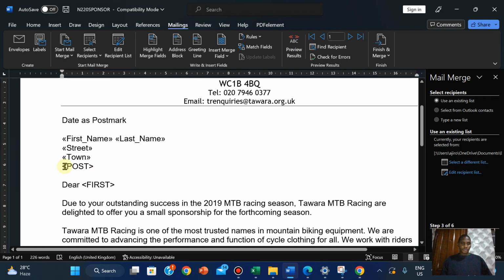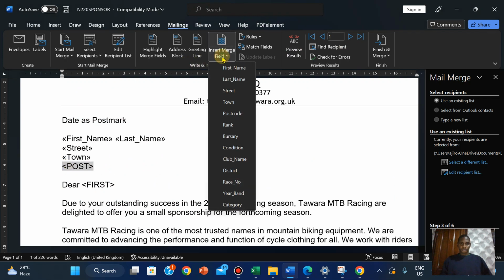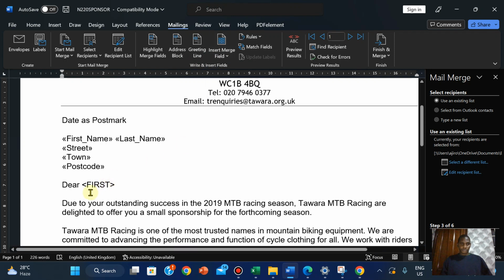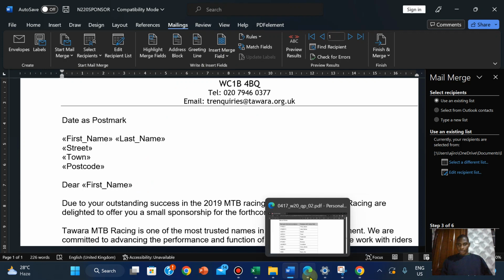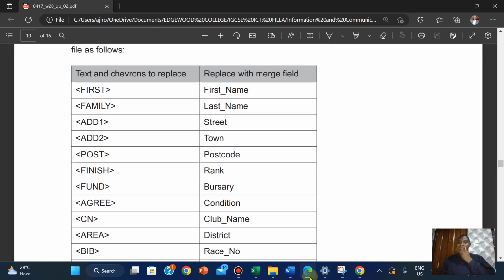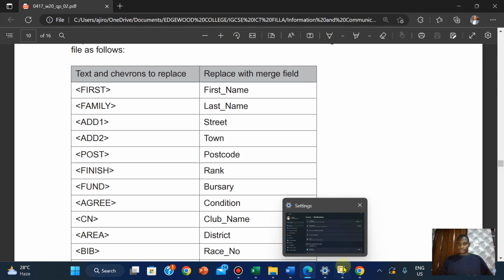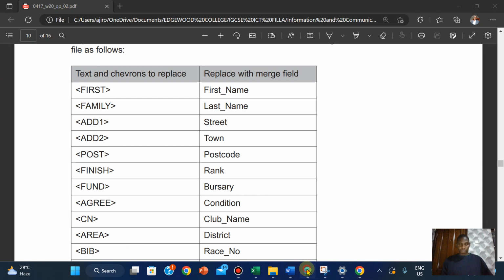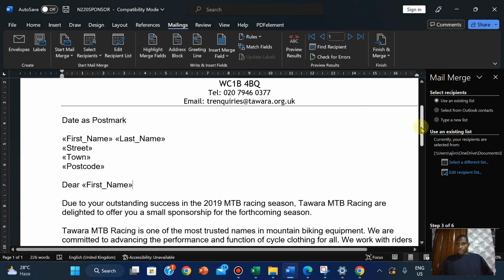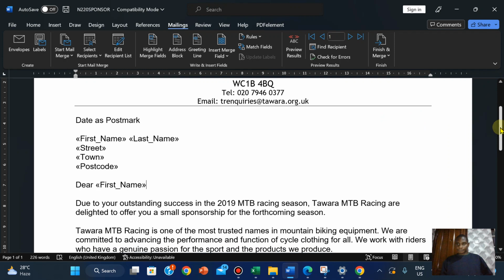Post is postcode. Here is the first, that's for first name. All right, I think I'm done with this. So scroll down.